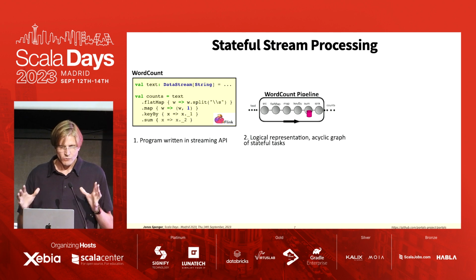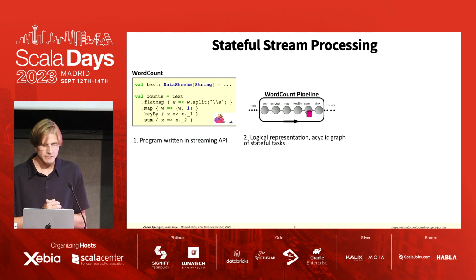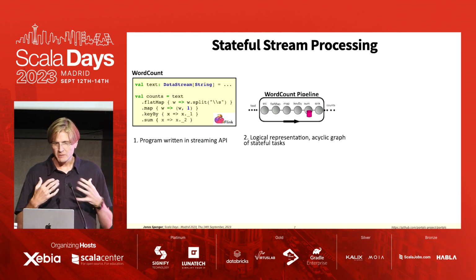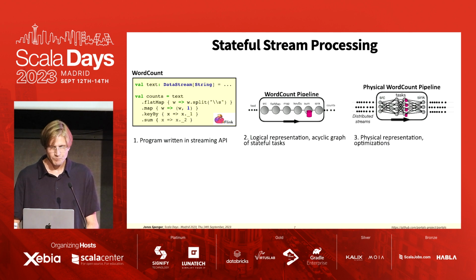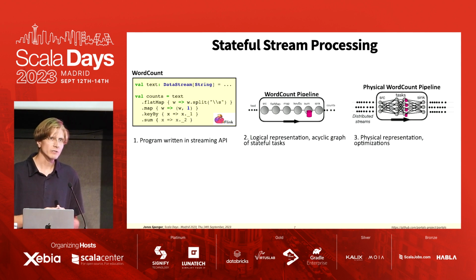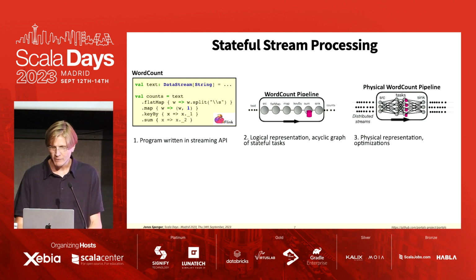This corresponds to a logical representation, as you can see in the middle. And a logical representation here is just an acyclic graph of stateful tasks. This is how you can represent a program in stream processing. And the framework, for example, Flink, will take this and produce a physical representation, which has a few very important details.